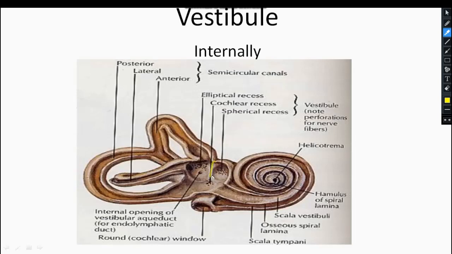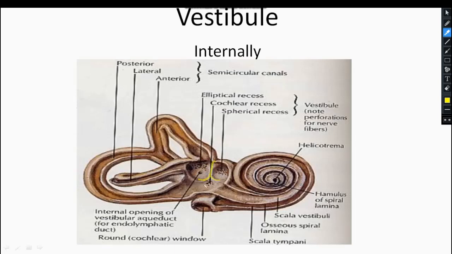It splits the vestibule into an anterior part and a posterior part. This is the anterior spherical recess, the anterior superior spherical recess, and this is the posterior superior elliptical recess.